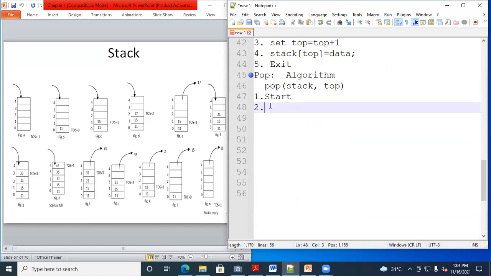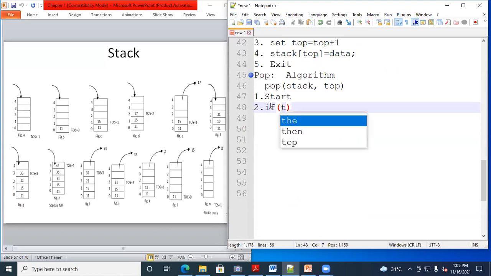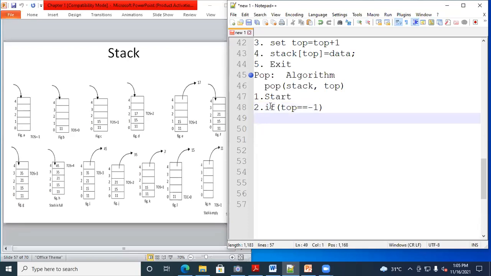Now how to check the stack is empty or not? If top is equal to -1. Right. So directly I will write here the condition. So if top equal to -1, so if this condition is true, then print